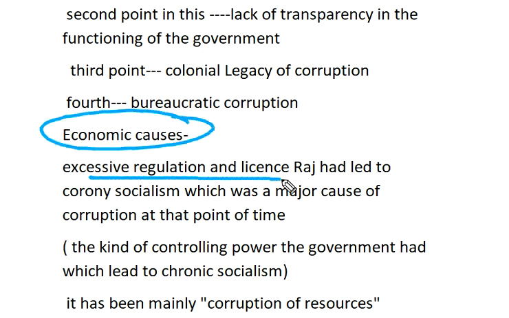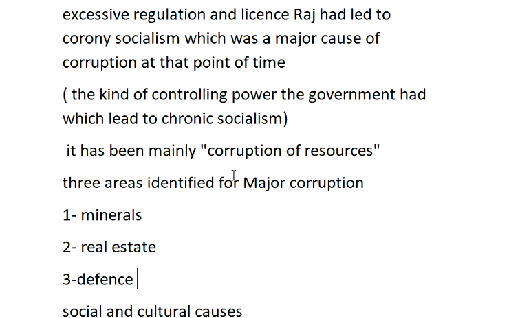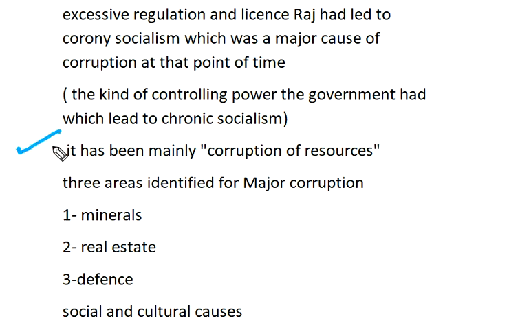Economic causes: excessive regulation and license Raj led to crony socialism, which was a major cause of corruption at that time. The kind of controlling power the government had led to crony socialism. This has mainly been corruption of the resources. For example, three areas identified with major corruption are minerals, real estate and defense.